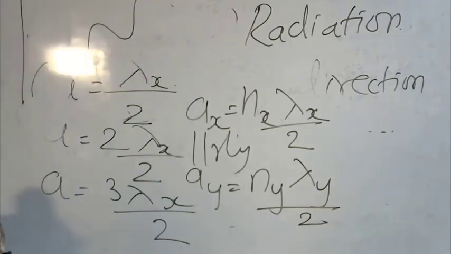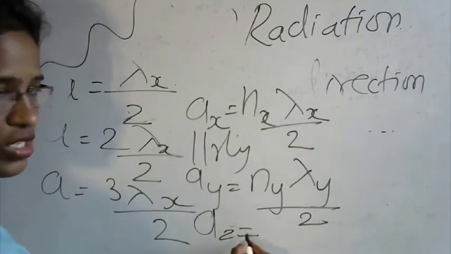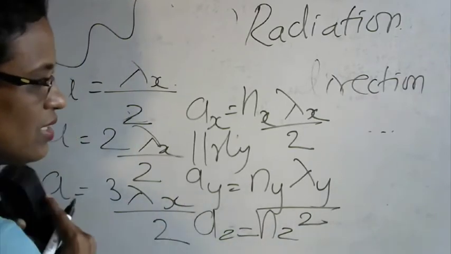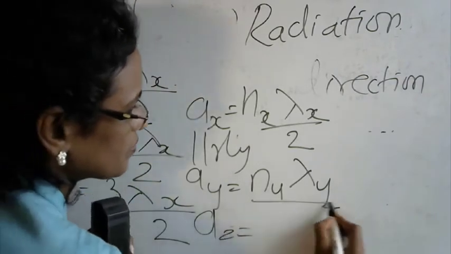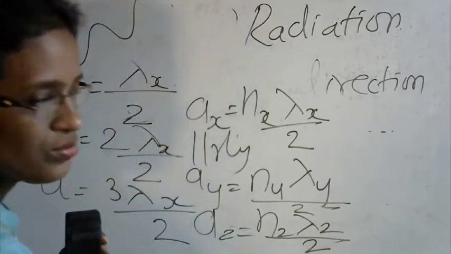For the waves traveling along the z direction, I can write Az is equal to nz lambda z by 2.